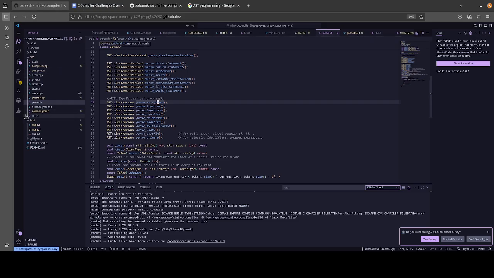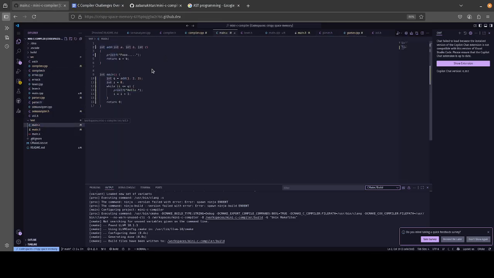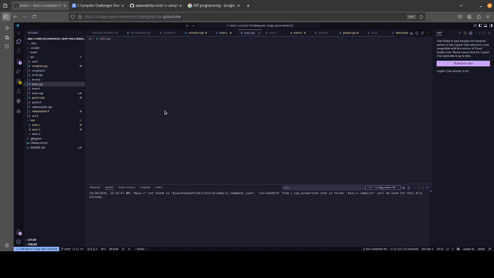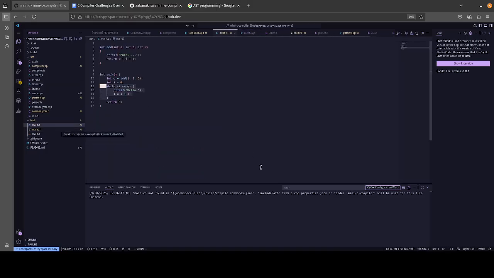So let's actually demo this thing. Let's first talk about what we're compiling here. We have a simple add function, and let's make this a little more spicy. Let's make sure that this compiles the addition of all three parameters. And then it does a loop with the result of the add function. I don't want it to loop too much, so we're going to make it loop 6 times, and it should be good.